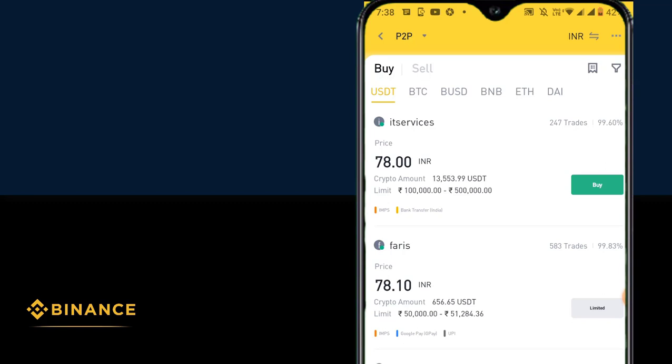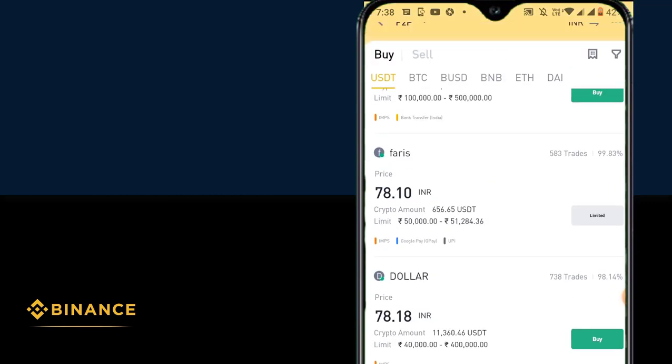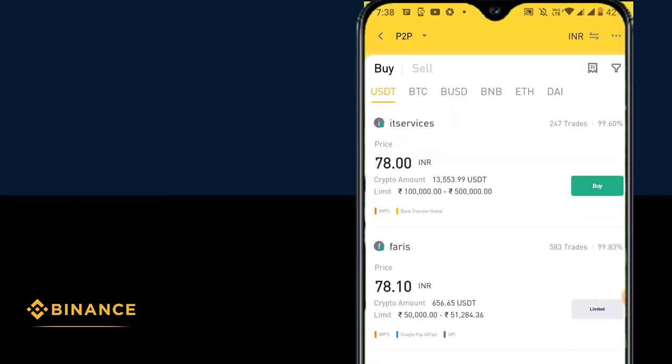And we're going to buy US Tether because it is the most commonly used base cryptocurrency to buy other cryptocurrencies. Just like how we buy things in India using Indian rupees, if you go to any market in India, you have to exchange Indian rupees, and only then will you get the goods you want to purchase. Just like that, in the crypto world, USDT is the most commonly used cryptocurrency, so using USDT you can buy other cryptocurrencies easily. So we're going to buy USDT, and first you need to select the right person to do business with. And remember, many professionals and new beginners are available on the P2P trading platform.